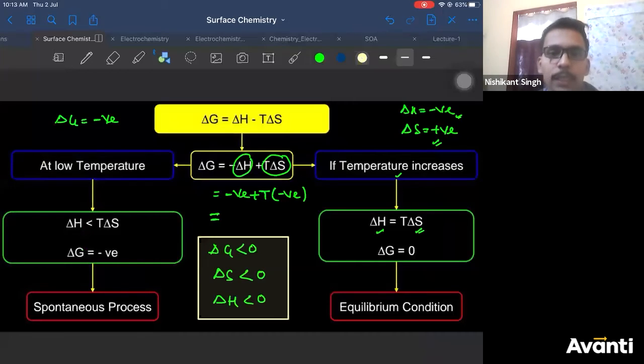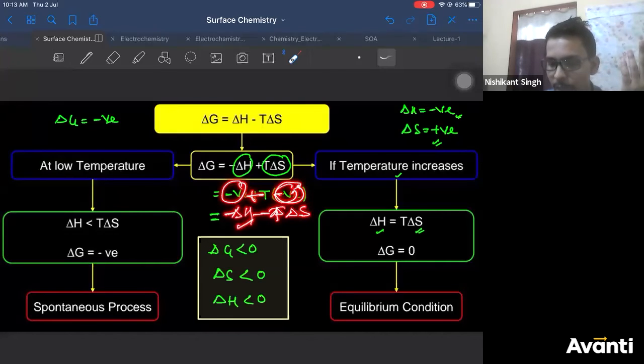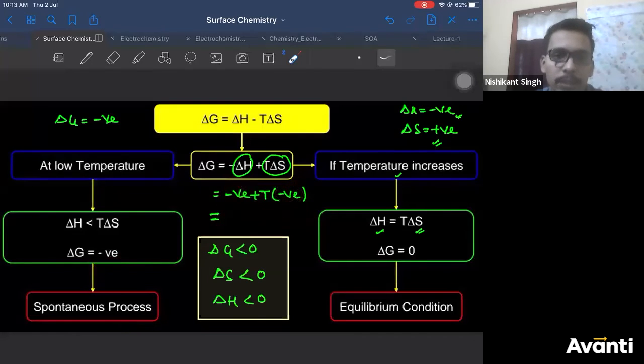Can you once again explain delta G at low temperature? Low temperature is easy, Naren. Low temperature means delta H is negative. Delta S is negative. Since the temperature is low, entropy will not increase, so entropy will remain negative. So this is negative, this is also negative. So plus, minus, minus: you'll write minus T delta S and minus delta H. So negative, negative. Overall delta G will come out to be negative. So if delta G is negative, the process will be spontaneous.